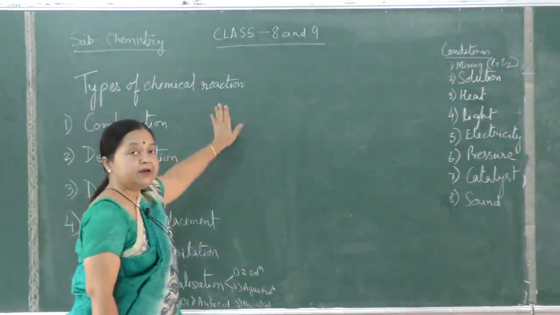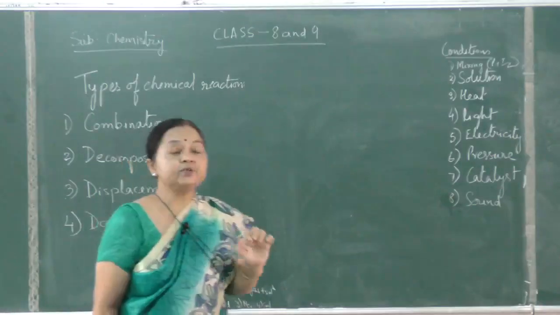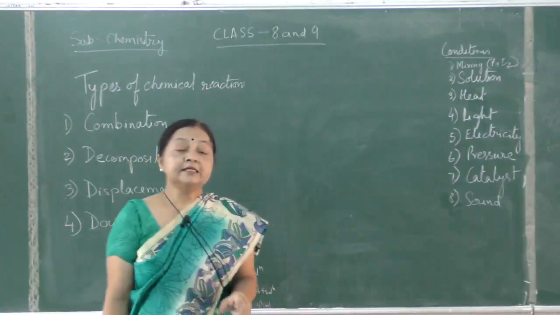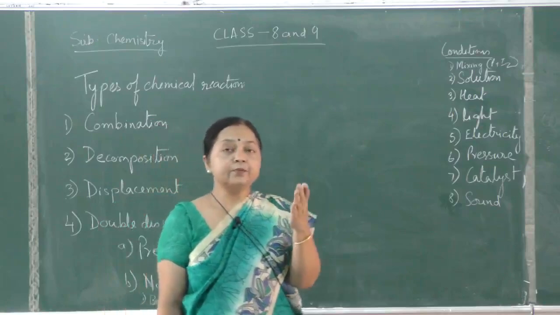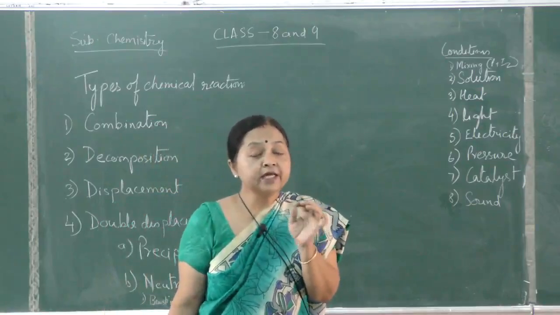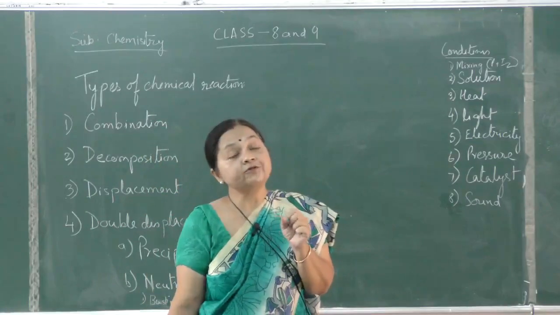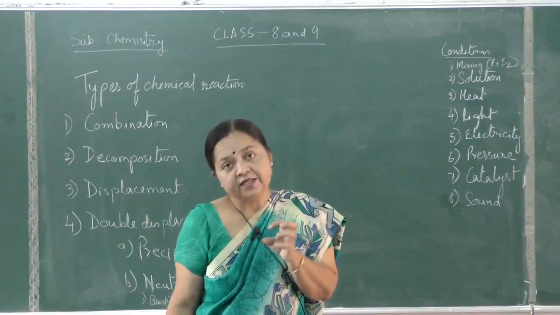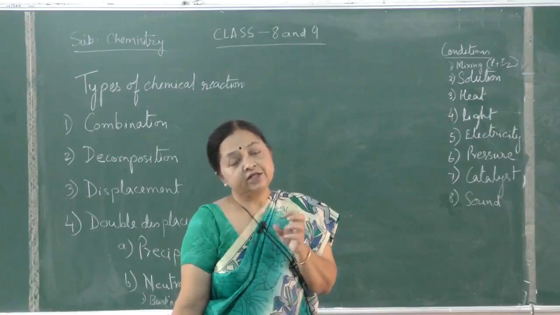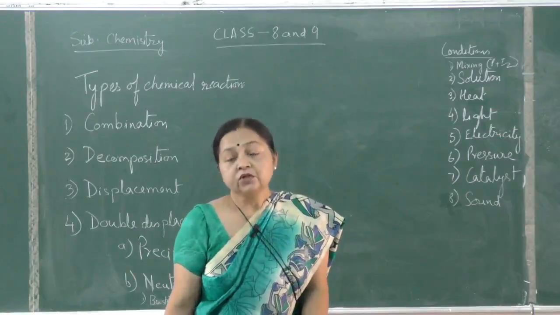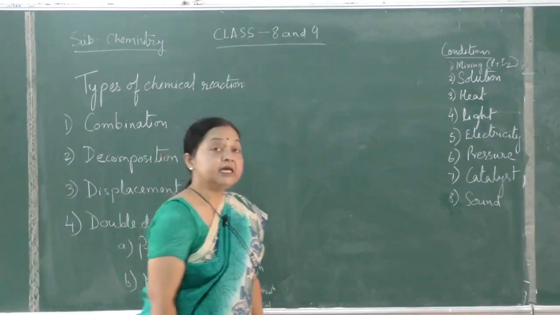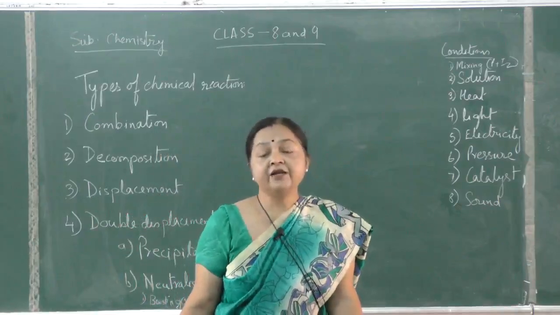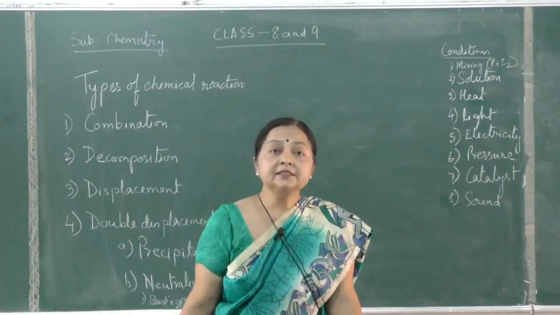First of all, in a chemical reaction, when a chemical change takes place, what happens? What are chemical bonds? A bond is the force of attraction between the atoms. The atoms of a molecule are held together by a force of attraction, which is termed a chemical bond. So the old bonds present in the reactants break and form new bonds, and the product is formed.